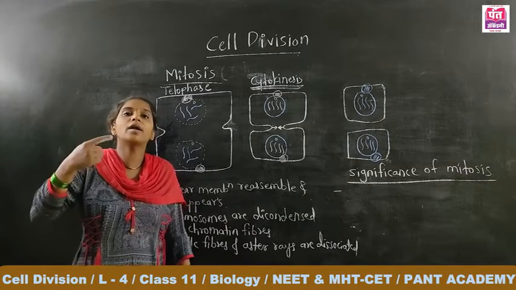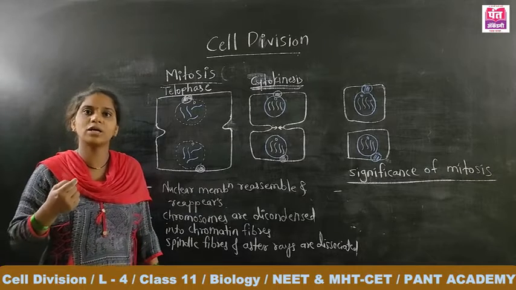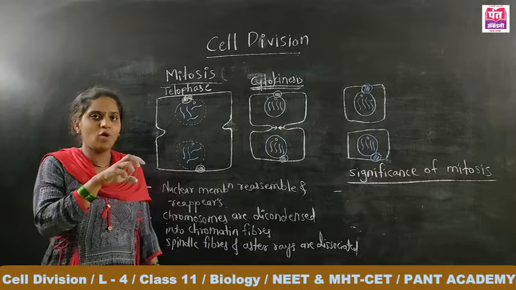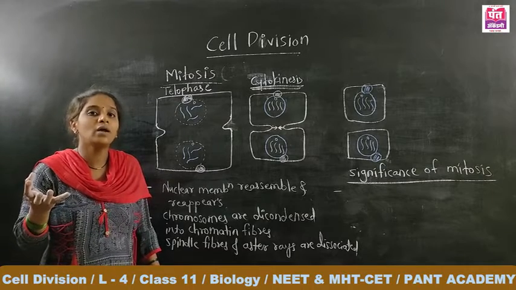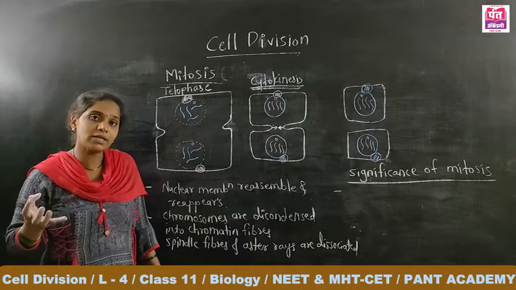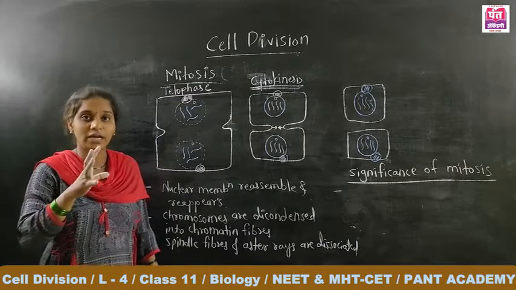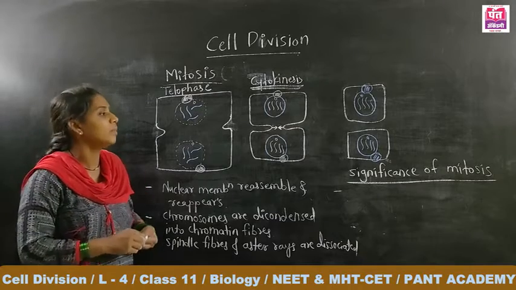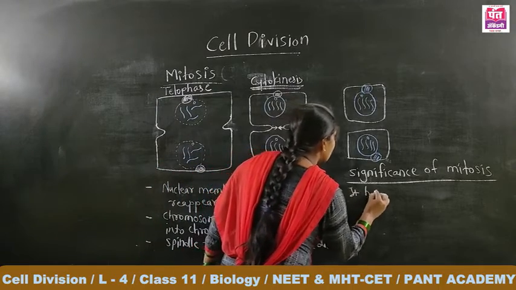That zygote undergoes repeated mitotic divisions, so that the single-cell zygote is changed into a multicellular organism, and that multicellular form is nothing but the growth of the individual. It means the first significance of mitosis is that it helps in